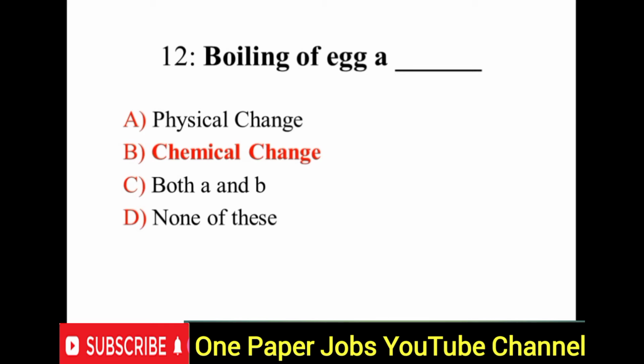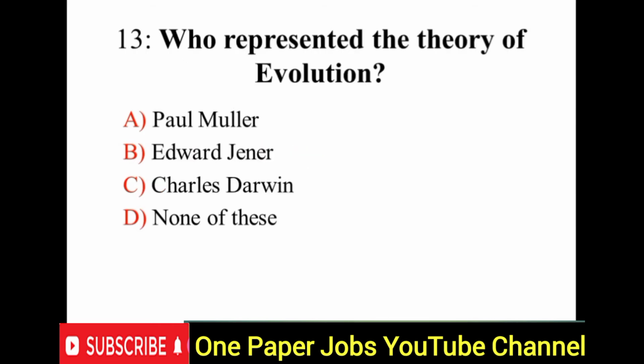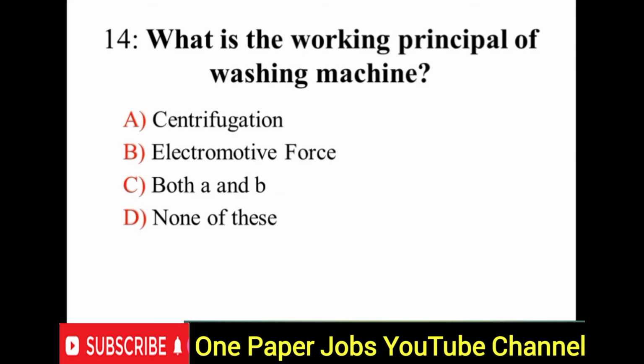Next, question number 13, who represented the theory of evolution? Right answer is answer C, Charles Darwin represented the theory of evolution. Question number 14, what is the working principle of washing machine? Right option is A, centrifugation.